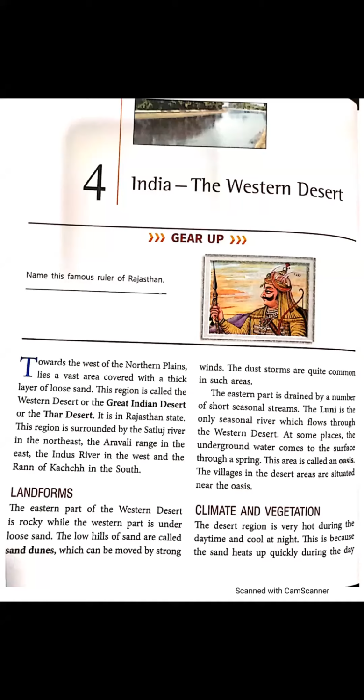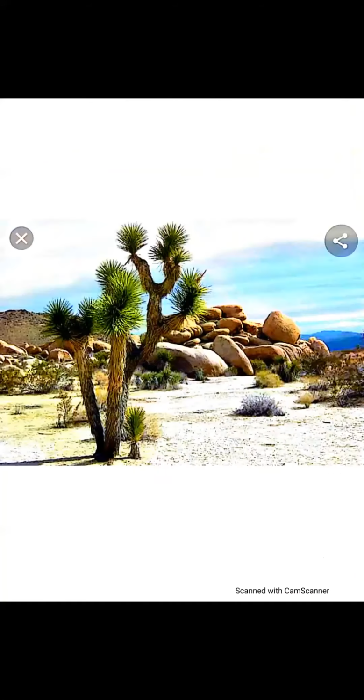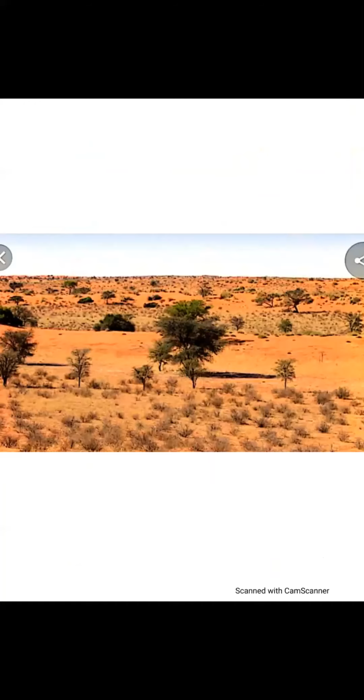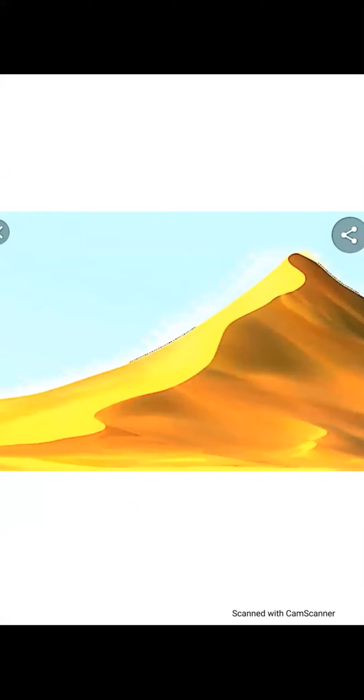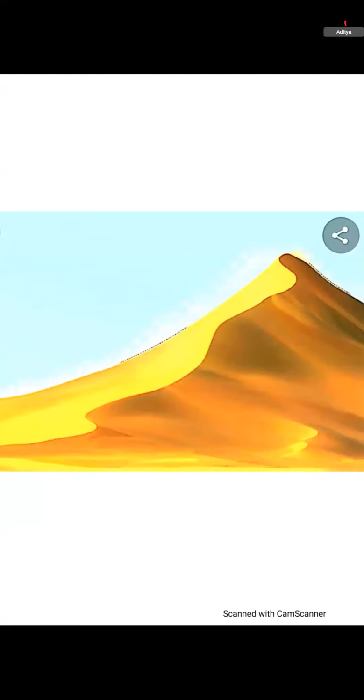The low hills of sand are called sand dunes. Now sand dune is very clear to you. I have shown you the picture of sand dune also. Let me again show you the picture. This is the picture of sand dunes. The low hills of sand are called sand dunes, and they can be moved by strong winds.